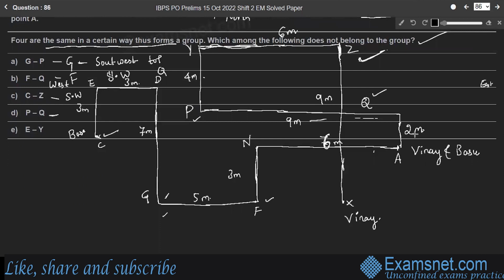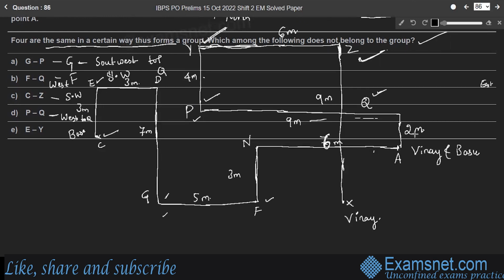PQ, point P and Q. Q is here. Where is point P? Point P is here. So point P is to the west of Q, not southwest. Whereas EY, E is here, Y is up here.